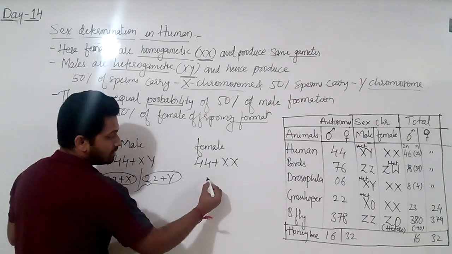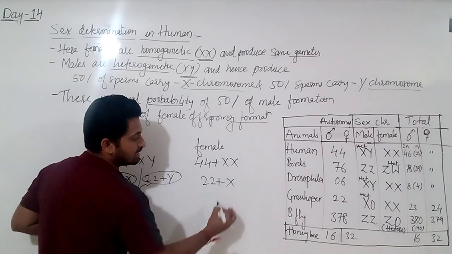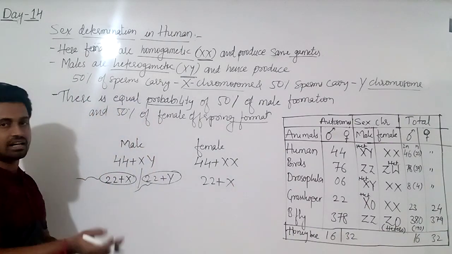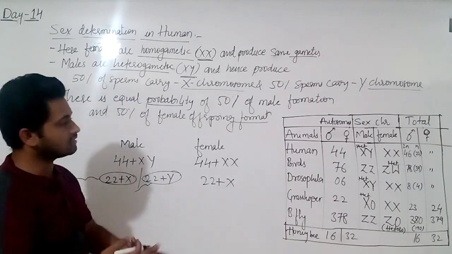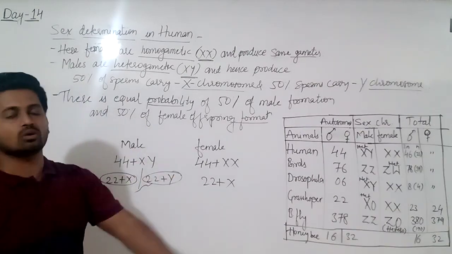But from the mother only one type of gamete, that is 22 plus X. The other one is also the same. Here only one egg is produced in every menstrual cycle.